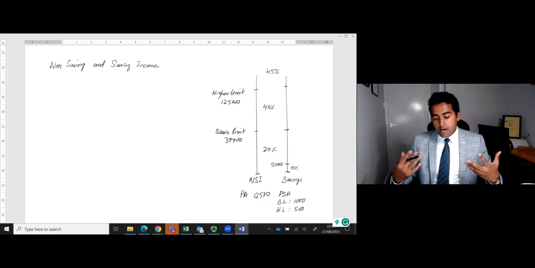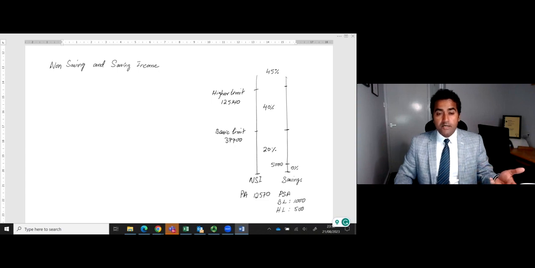So as personal allowance is a gift from HMRC in the non-savings case, personal savings allowance is a gift from HMRC for savings income: a £1,000 gift if taxable income is within the basic limit, and if it is in the higher rate, then the gift will be 500.